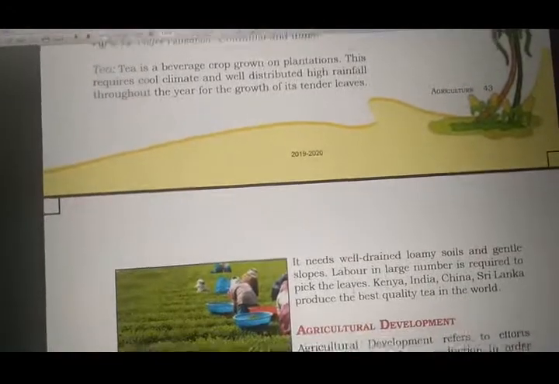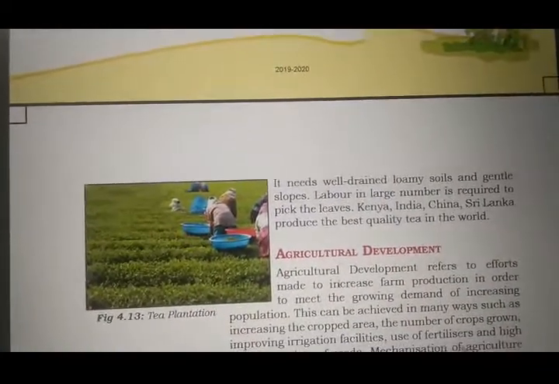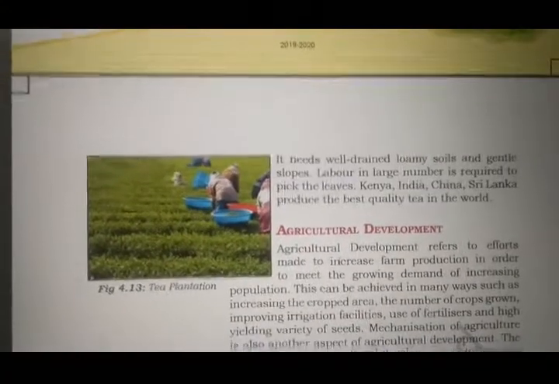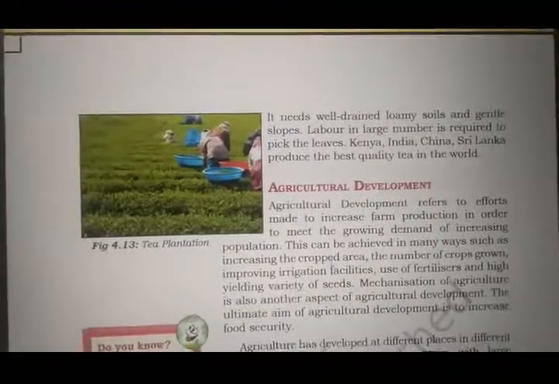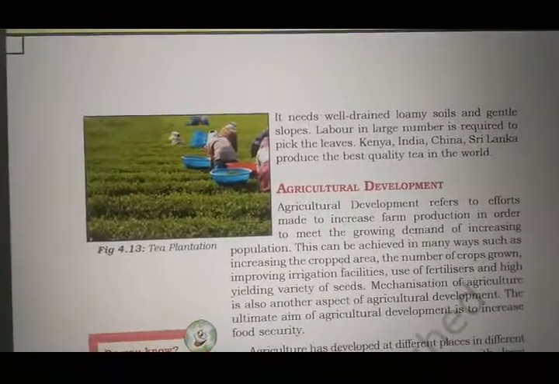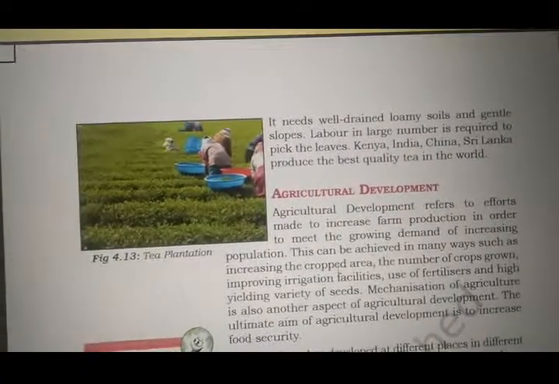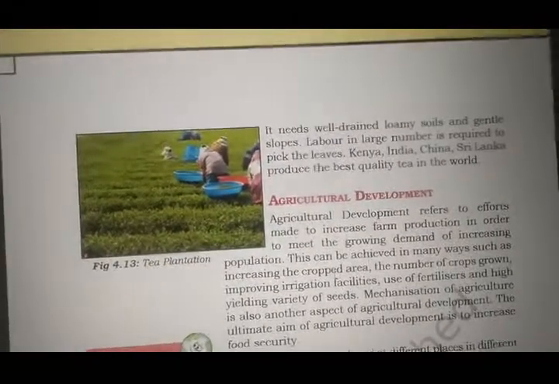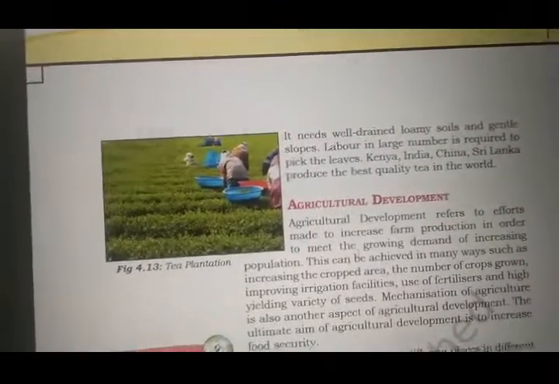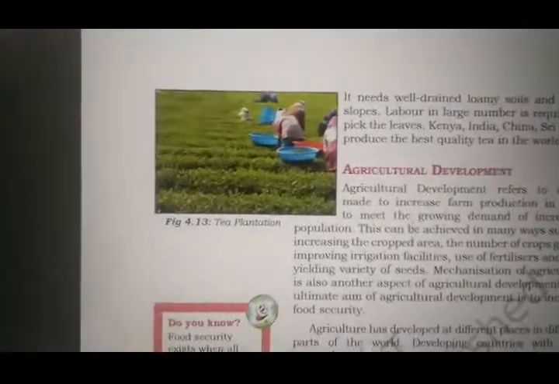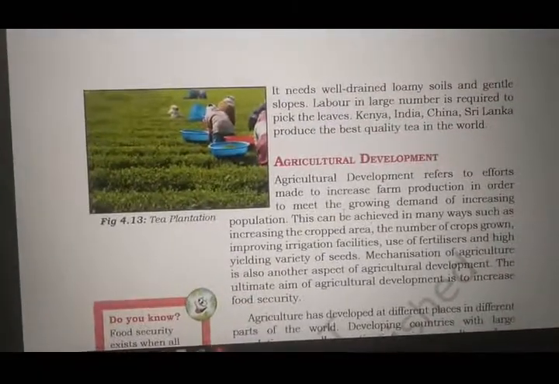Now let's see about a tea plantation. It requires well-drained loamy soils and gentle slopes. Labor in large numbers is required to pick the leaves. Obviously, in a coffee or tea plantation, large labor is required just to pick the leaves from the plants. It requires a huge amount of labor. Countries like Kenya, China, India, Sri Lanka produce the best quality of tea in the world. Please underline that India is also part of it. Okay, so here we complete the major crops.